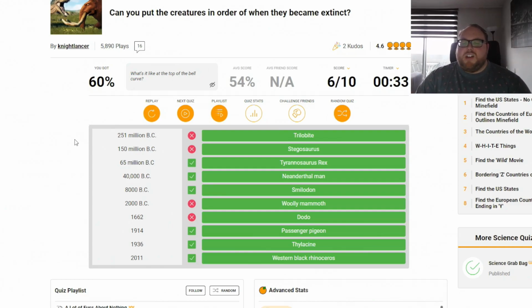So it was 251 million BC, trilobite. 150 million, Stegosaurus. 65 million, Tyrannosaurus rex. 40,000, Neanderthal man. 8,000, Smilodon. 2,000, woolly mammoth. 1662, the dodo. 1914, the passenger pigeon. 1936, thylacine. And 2011, the western black rhinoceros.